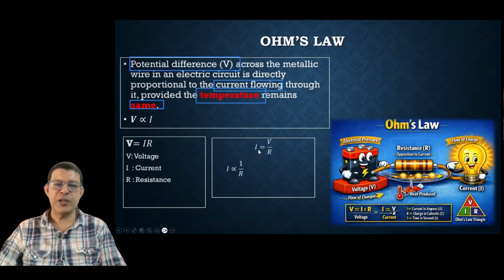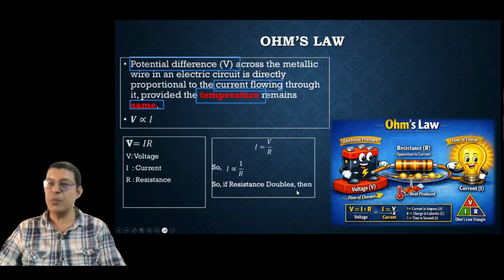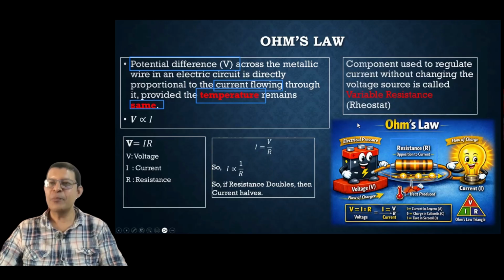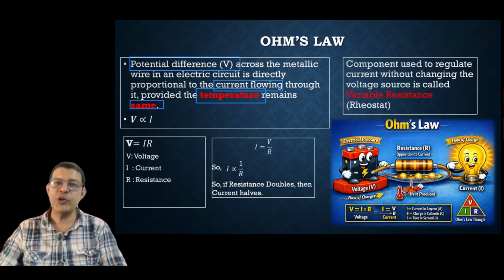So this is the other representation. I is inversely proportional to resistance. So what will happen if resistance doubles? If resistance doubles, the current has to decrease by half. Okay. Then there is something called a variable resistance. Without changing the voltage, you can regulate the current by using a variable resistance. Okay.